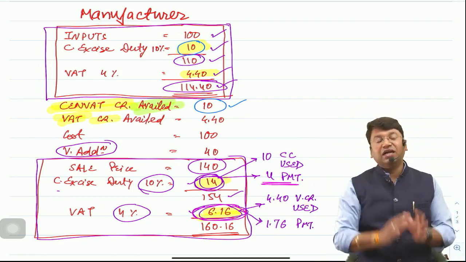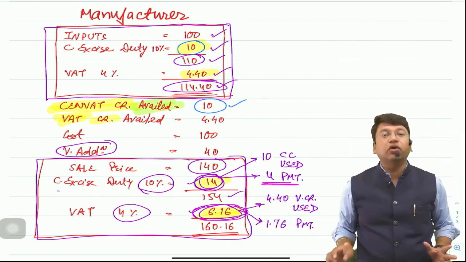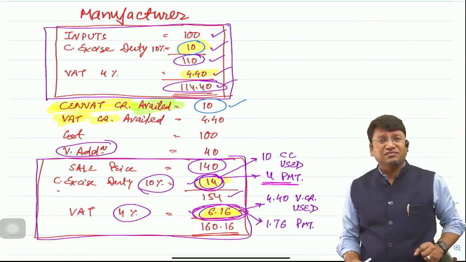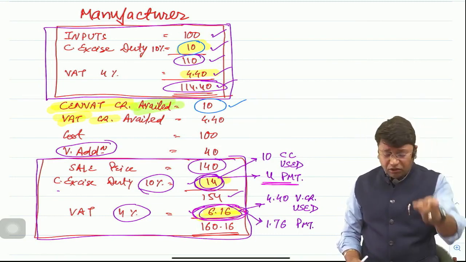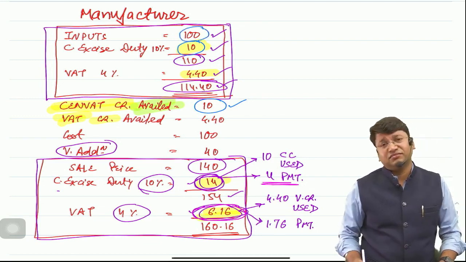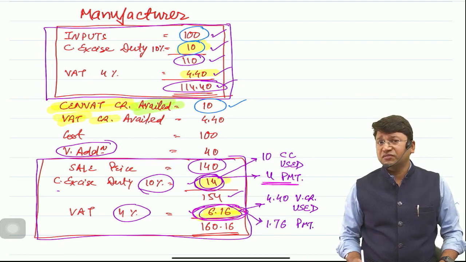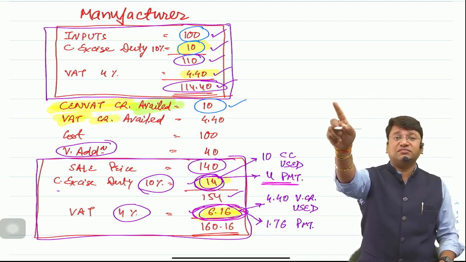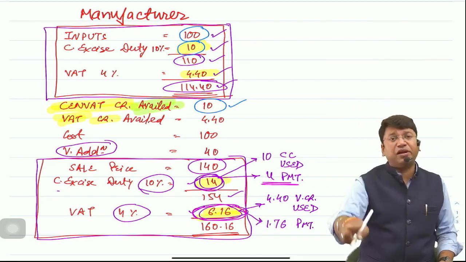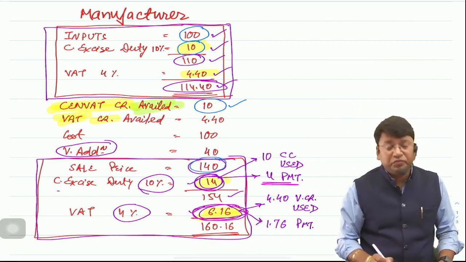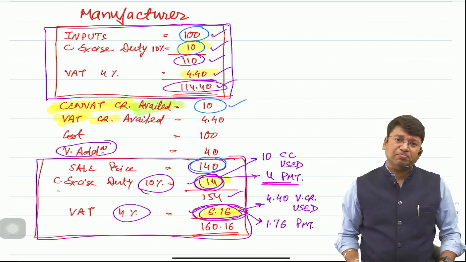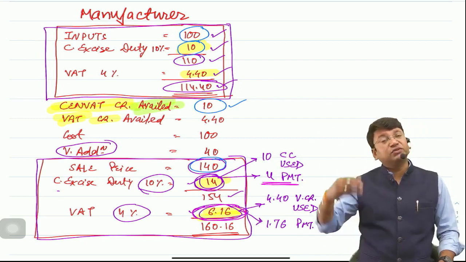Sarkar, my point is why the credit of rupees 10 is allowed? Sir, not only because you have paid the tax on purchases. See the entire reason behind it. Because you have paid the tax on purchases, but using those inputs or input services or capital goods, you are going to supply the output goods or output services, which you are going to sell at rupees 140 in this example.